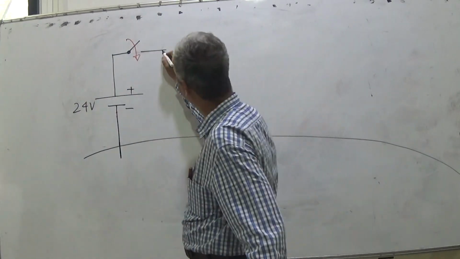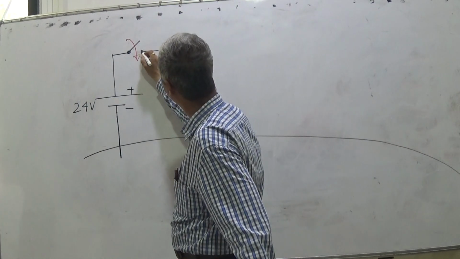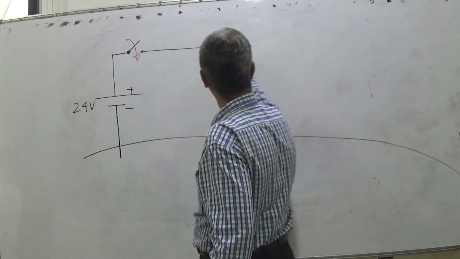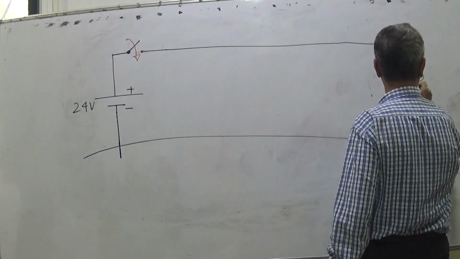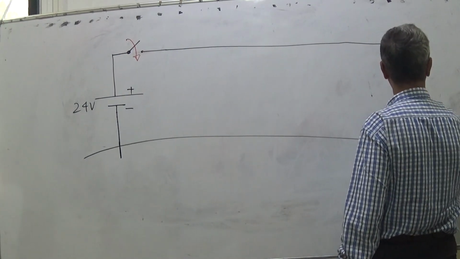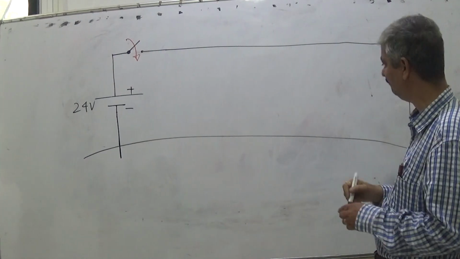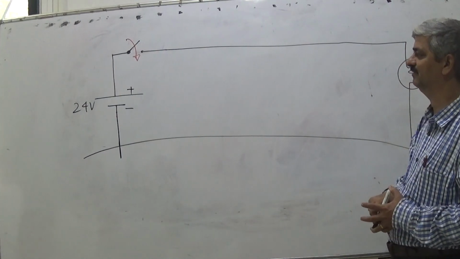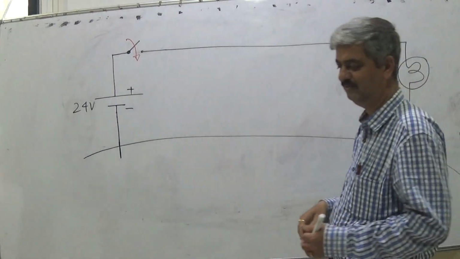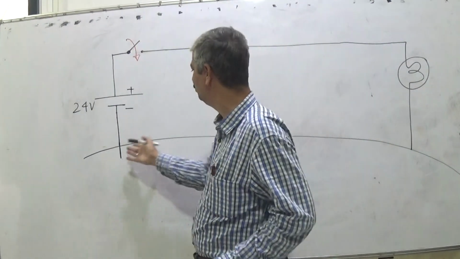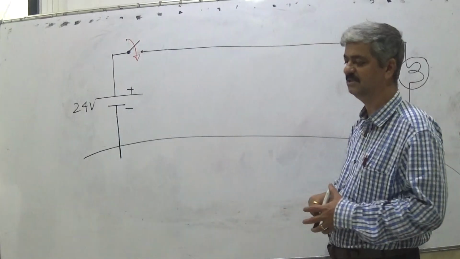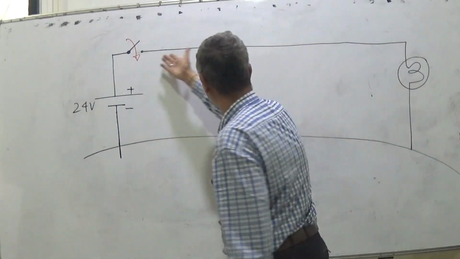And this switch is also here, and this lamp I put here. The distance is a few kilometers away, and it is a good conductor.